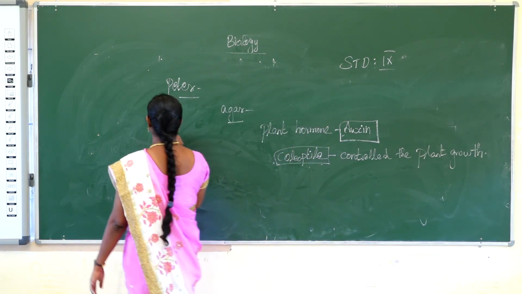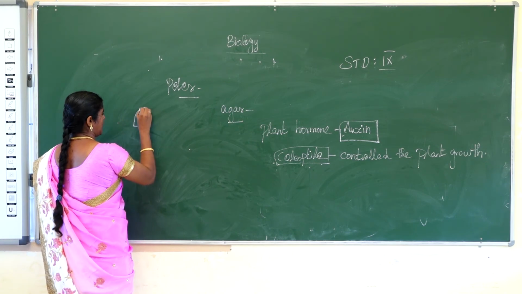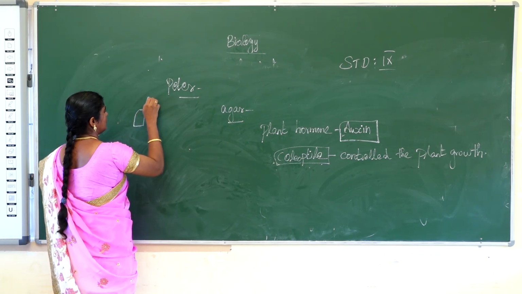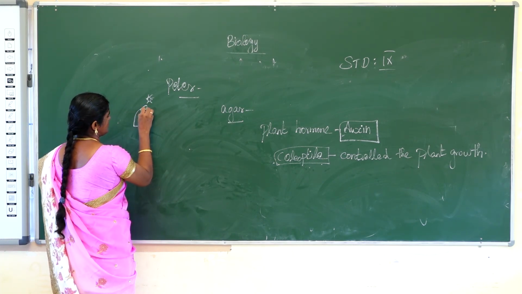For example, in the diagram, the tip of the shoot bends towards the light.